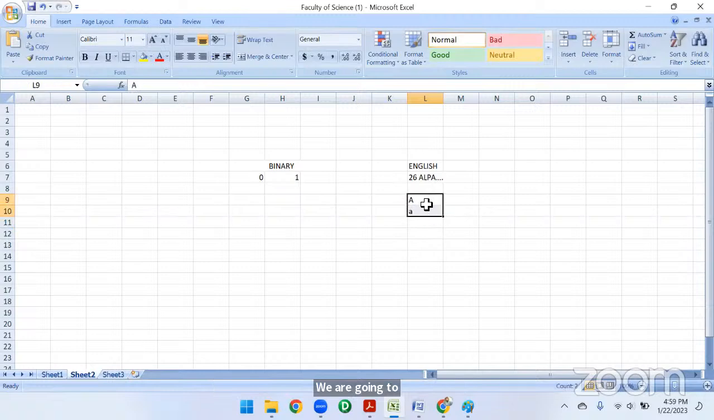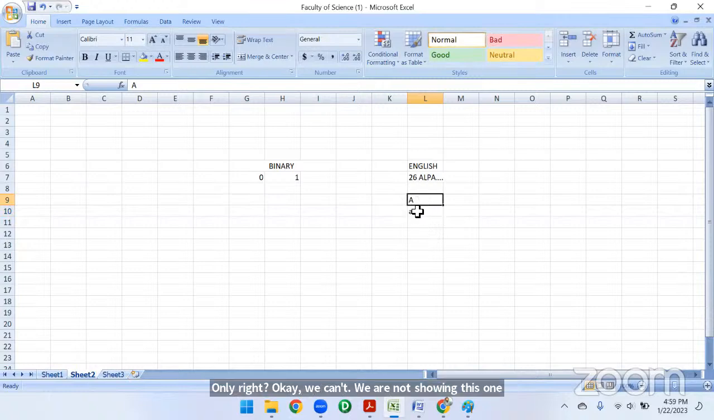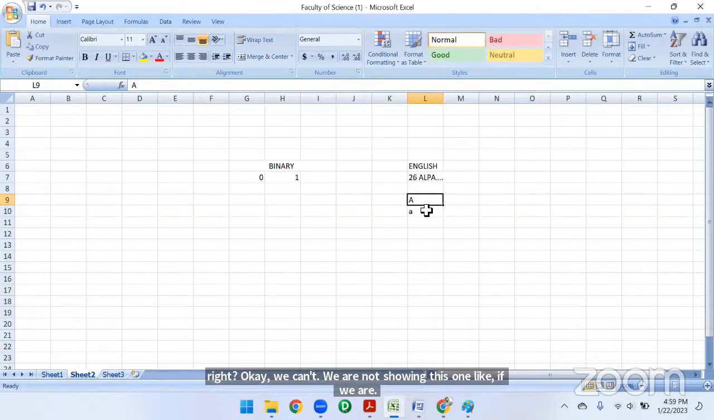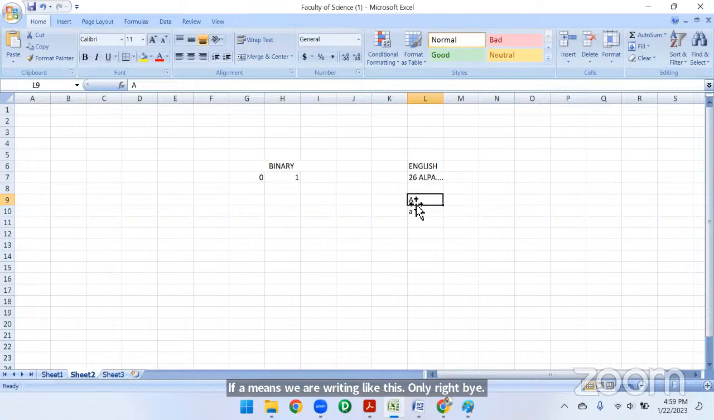We are not showing it otherwise; if it is A, we are writing it like this only, right? Because of that, it is called a reserved key or reserved alphabet. That's why we are using this name, reserved. It means that we have to use it the same way. If I want to write the reverse of A, that is not valid, right?